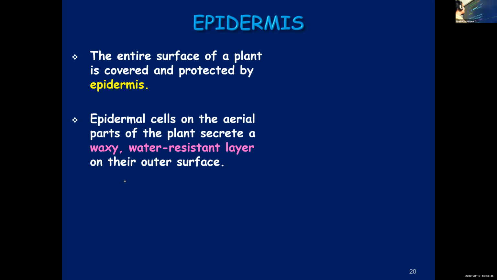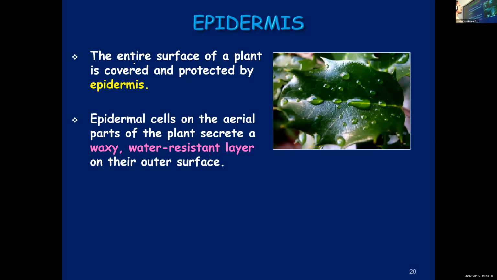So covering the plant body. See here you can see the leaf. In that leaf, water droplets are present on the leaf surface. Why is the water not getting absorbed into the leaf? Because it has a waxy layer. You know that if you cover any surface with a waxy coating, it will be water resistant. And these leaves are also capable of maintaining the water drops as such instead of absorbing them, because of this waxy coating.